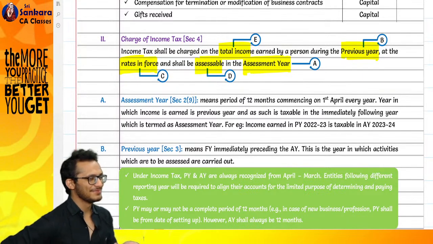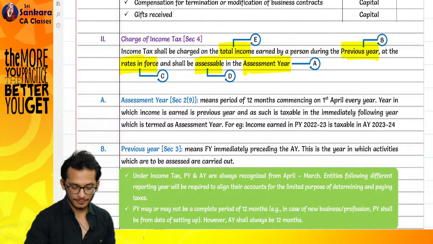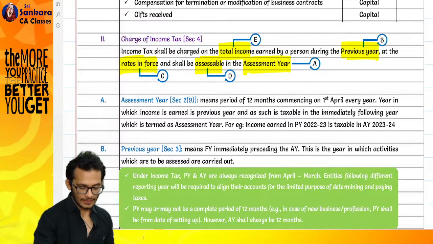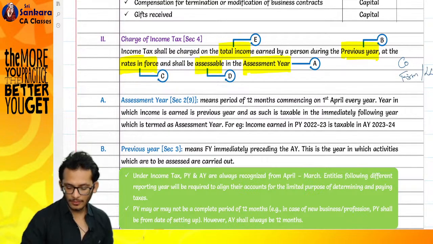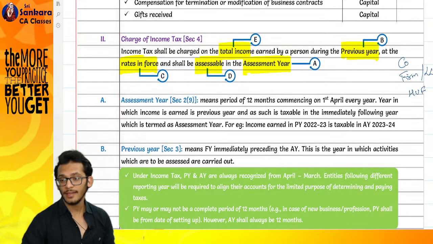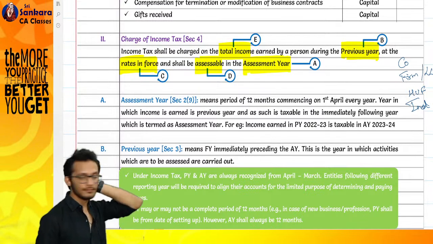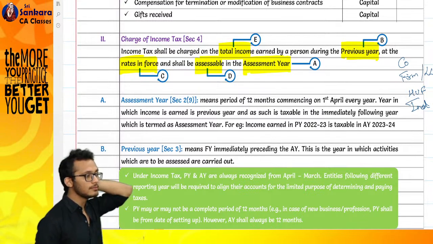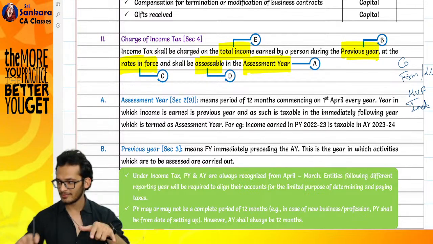Still refreshing foundation. Yes. Person includes company, firm. When you say firm, it also includes LLP. Then HUF. Then individual, obviously. Then club.